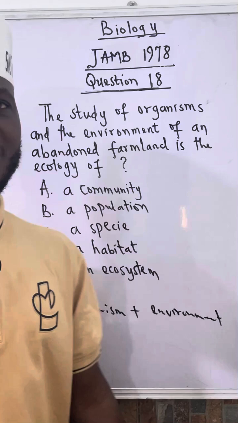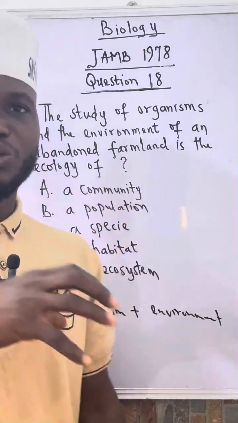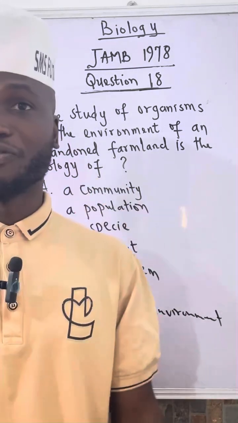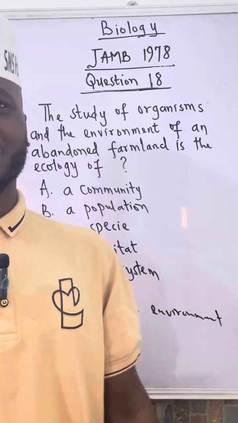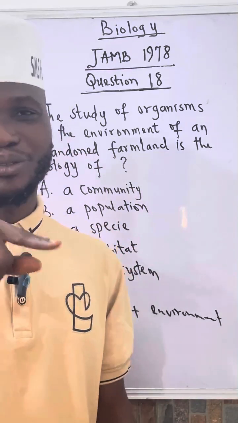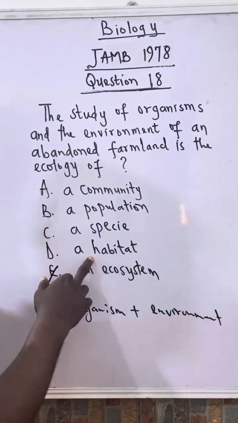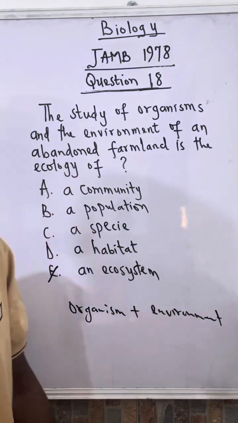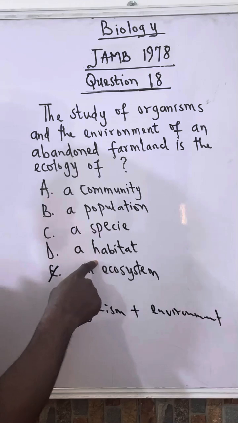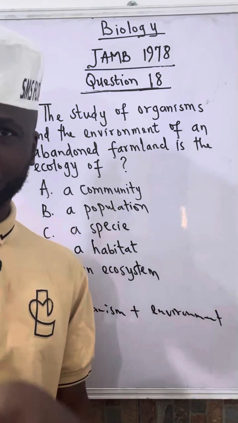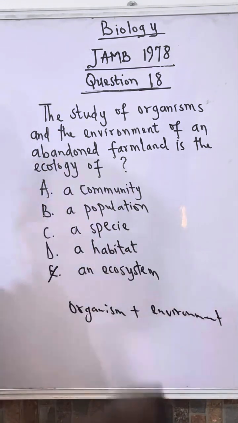Now, a habitat has to do with a particular place where an organism can be found. So this is just like the address of a particular organism. So it doesn't focus on living organisms. It only focuses on habitat. So in that regard, ecosystem is the best.